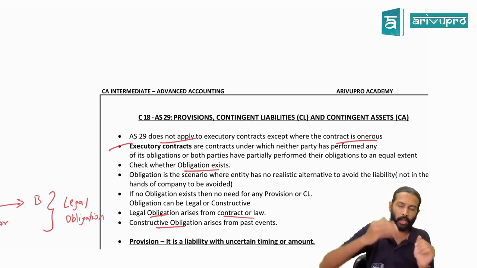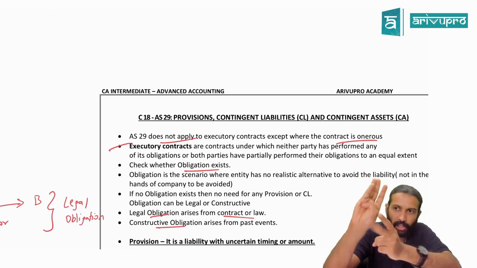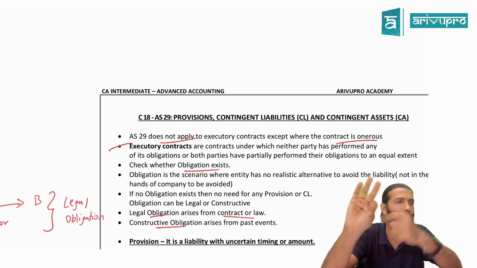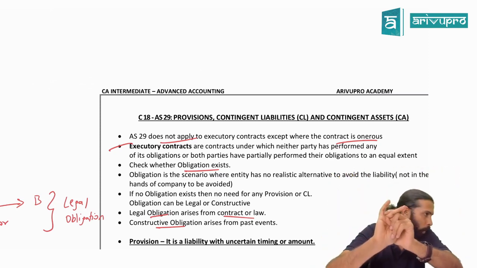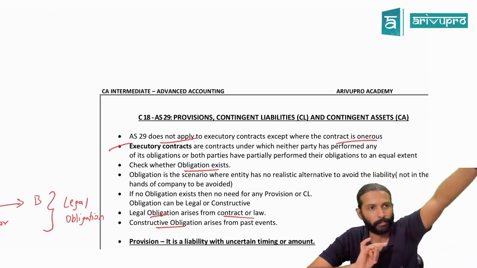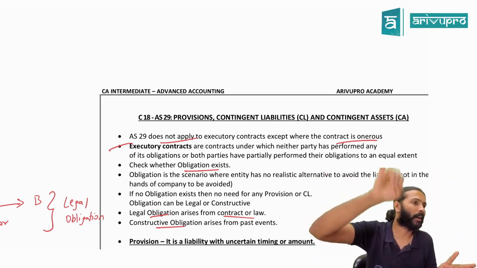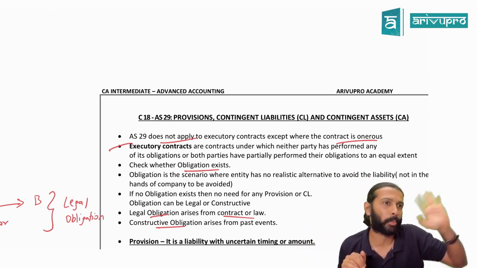Done. Now next we saw provision. Provision means 4 features. One is what? Present obligation arising due to a past event, which results in a probable outflow of economic resources, meaning more than 50% chance of an asset going out. And fourth one, a reliable estimate of the outflow can be made. If all are satisfied, it means provision.